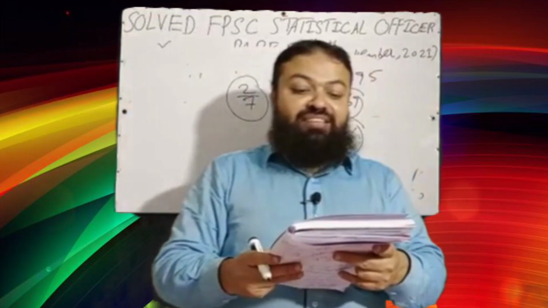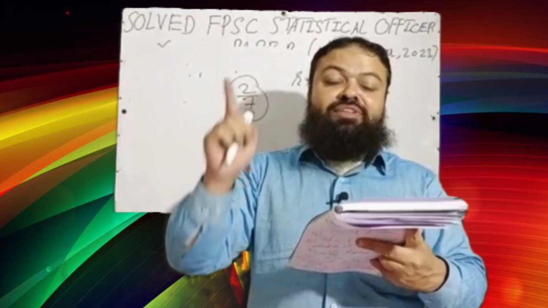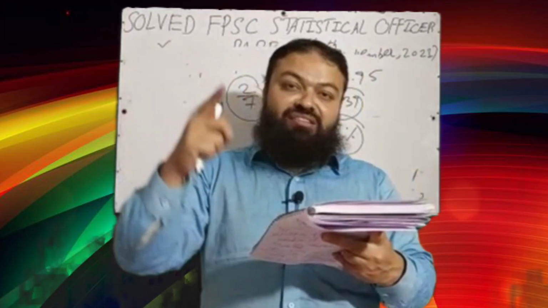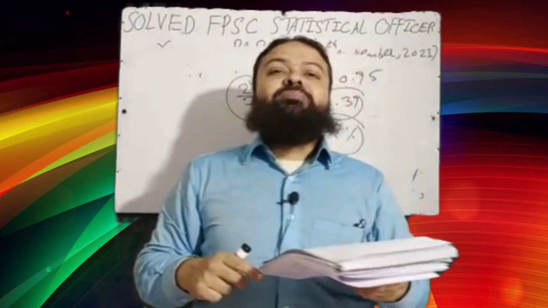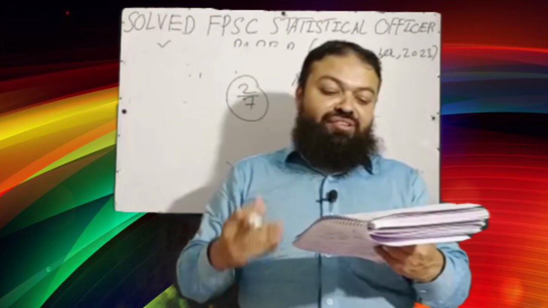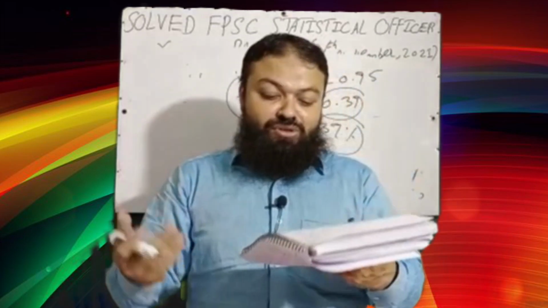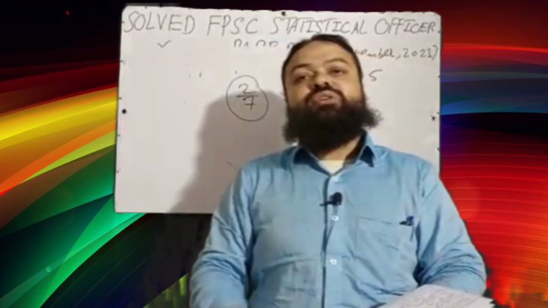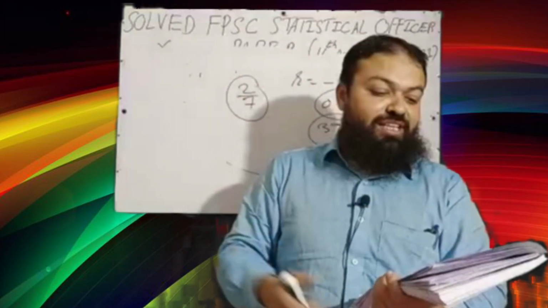Next question, a scatter diagram is considered for measuring A. linear relationship between two variables, B. curvilinear relationship between two variables, C. neither A nor B, D. both A and B. That is the correct option, both A and B. Next question is, the number of road accidents is the example of A. variable, B. constant, C. discrete variable. Discrete variable, 10, 20, 25, 30. Number of chairs, number of books, these show discrete variable.